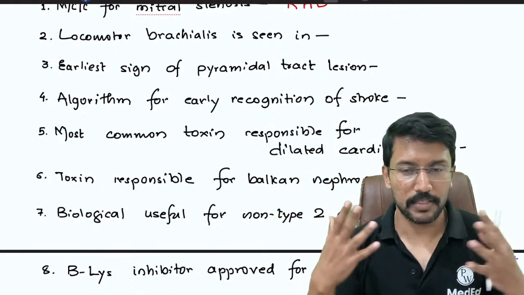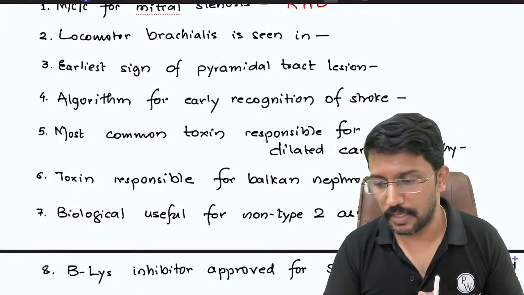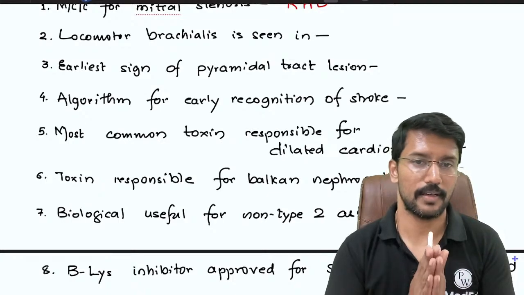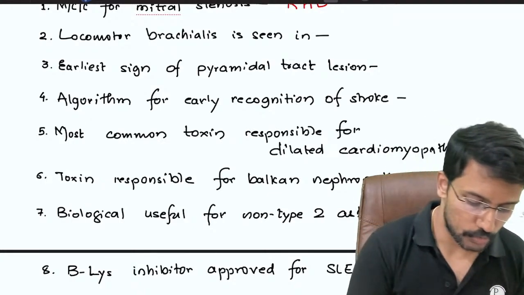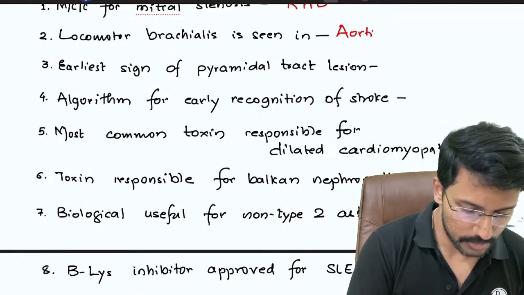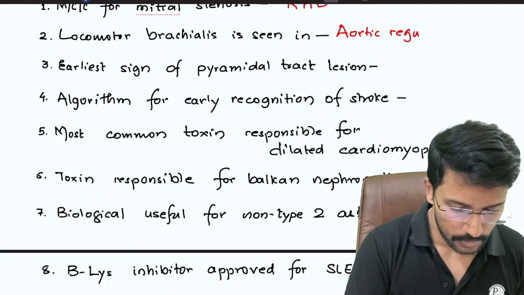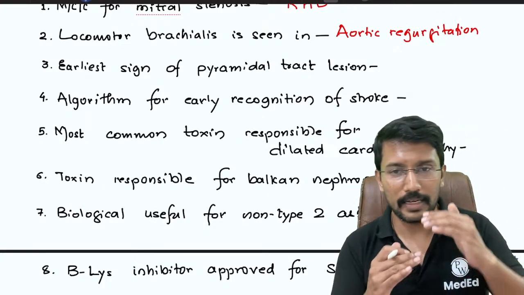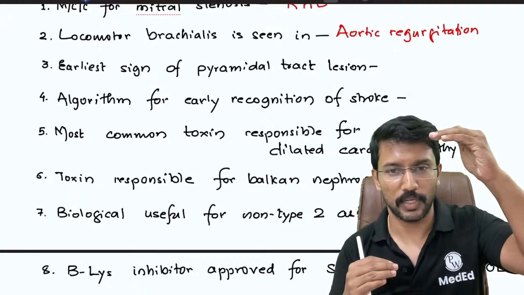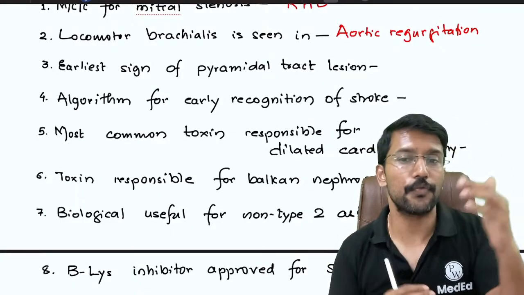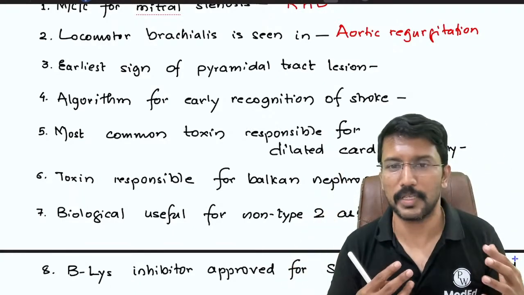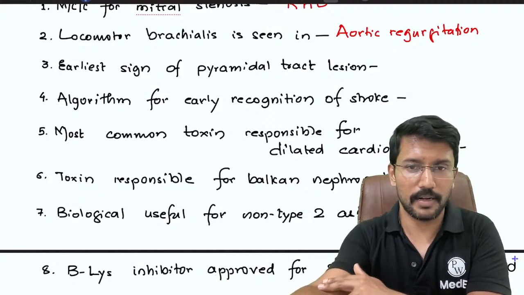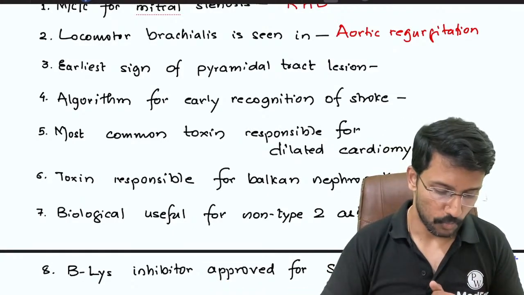Yes, that is aortic regurgitation. So locomotor brachialis is also seen in aortic regurgitation. Why does that happen? Because in aortic regurgitation, there is an increase in systolic pressure and a decrease in diastolic pressure. So that makes the pulse very much visible. Everywhere the pulses become visible. If the brachial artery is becoming visible, we call it locomotor brachialis.